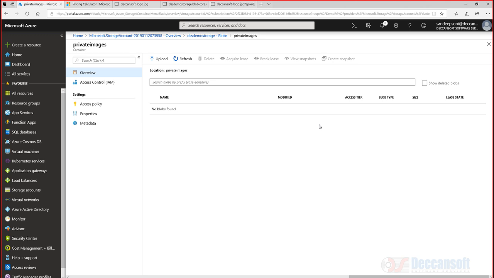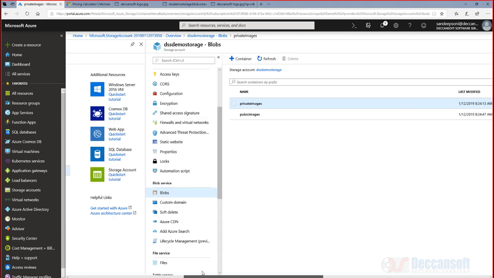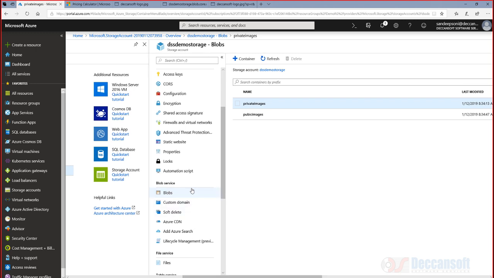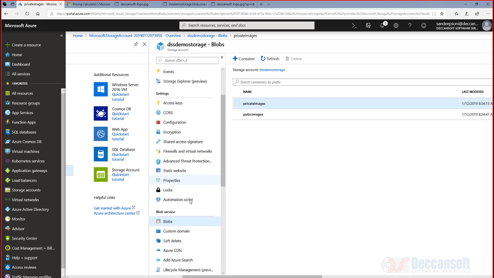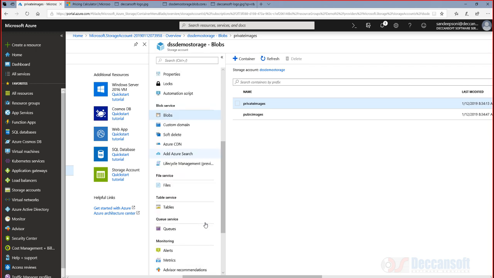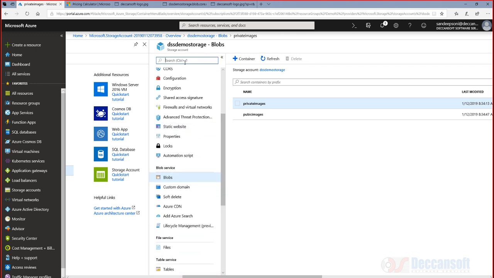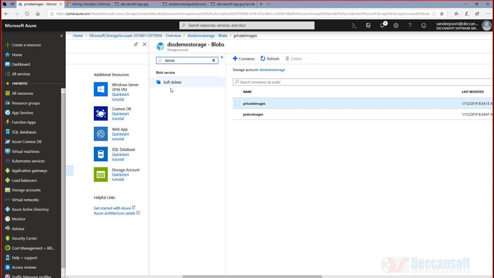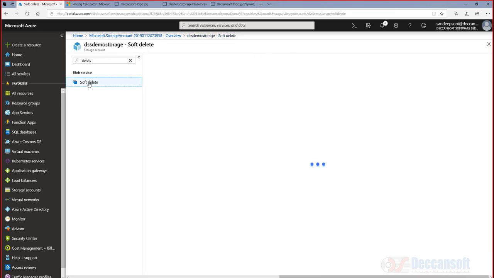What is important is, though the blob is deleted, you can still recover it. By mistake, sometimes you delete it. You can still recover it. Put a check mark here: show deleted blobs. So it's not showing here. I know the reason: in the container there is a property which we have to first enable, soft delete. So right now soft delete is not enabled.